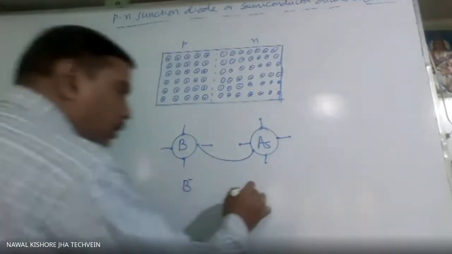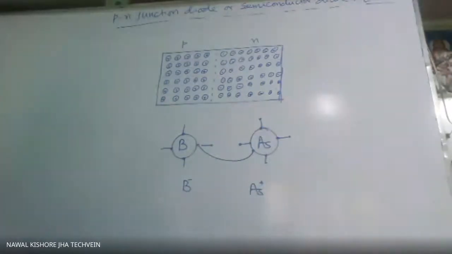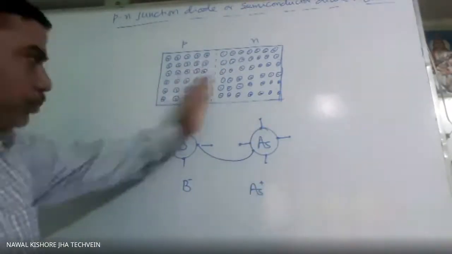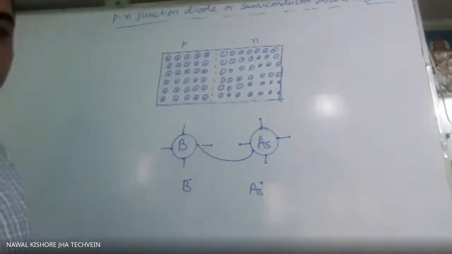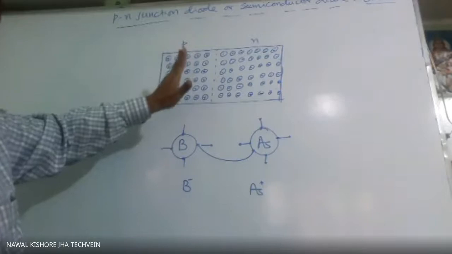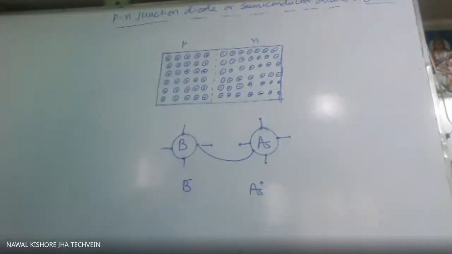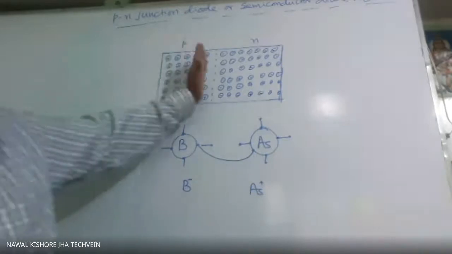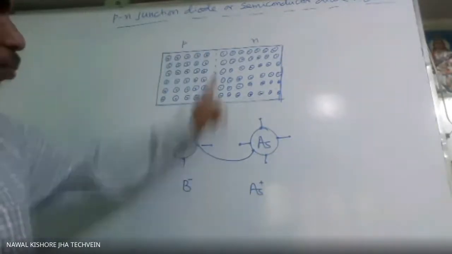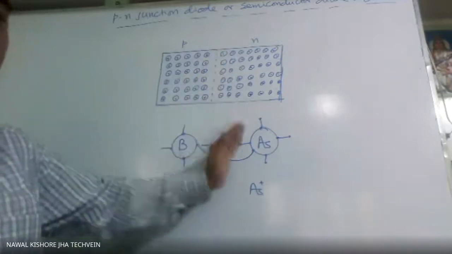Here, As plus is formed. So when diffusion starts, all these impurity atoms on this side will become negatively charged, whereas on this side arsenic will start getting positive charge.